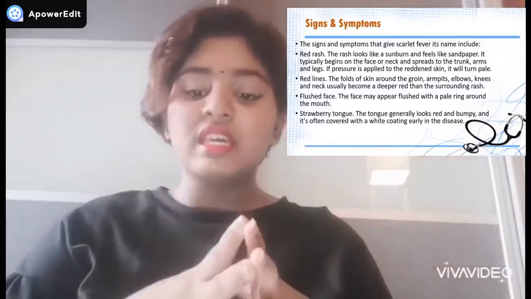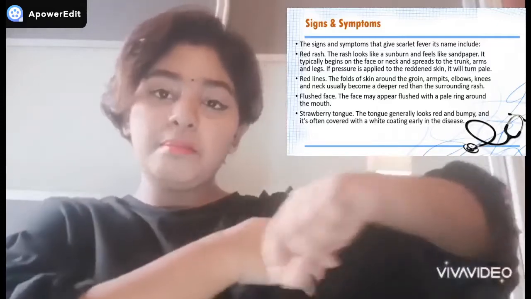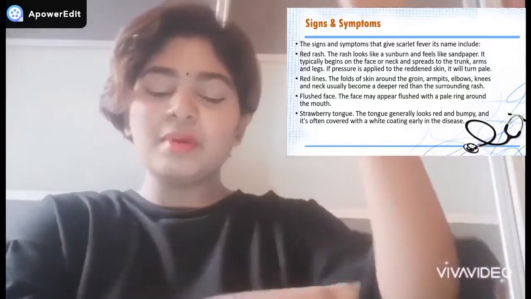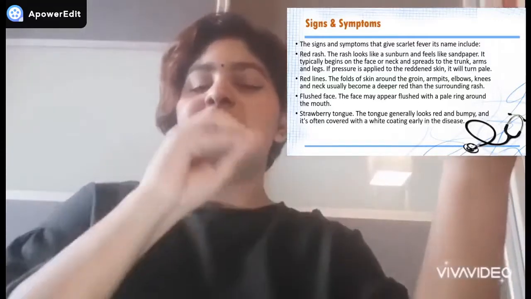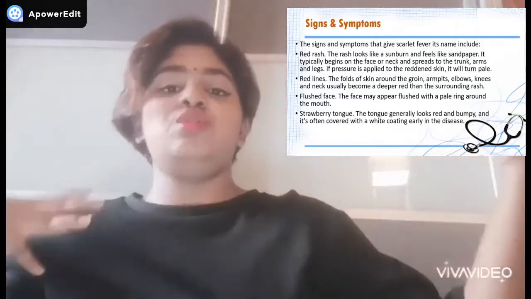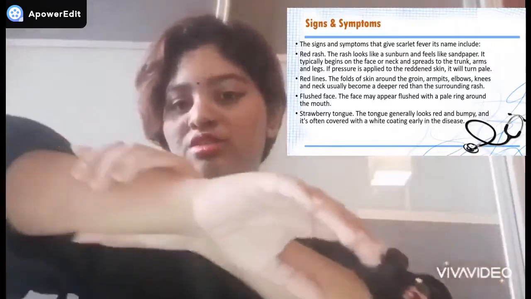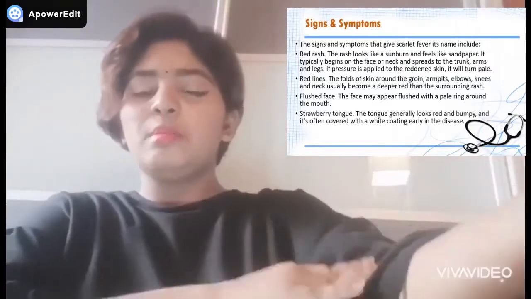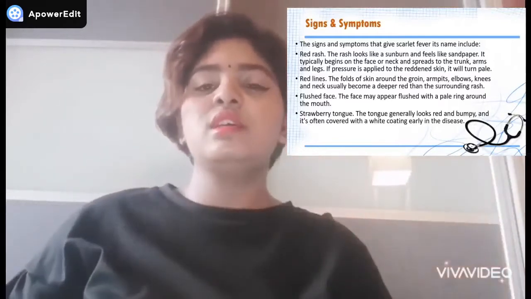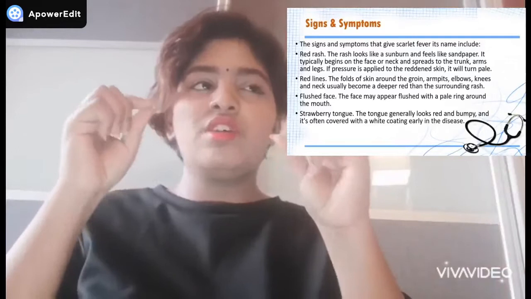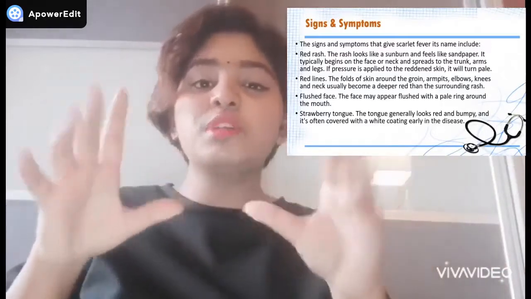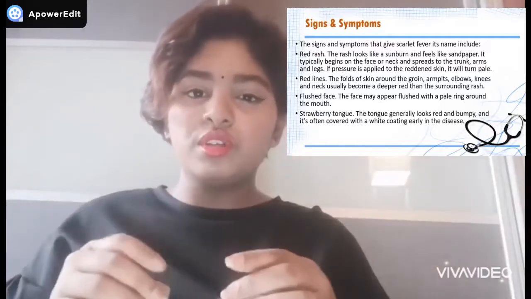The folds of skin around the groin, the armpits, the elbows, and the knees, which we normally fold, normally appear darker red than the surrounding rash. Apart from here, if it's red here, this red appears darker than the other red. The third one is a flushed face, with a red ring that appears around your mouth, especially in children. We can see this very commonly in children.